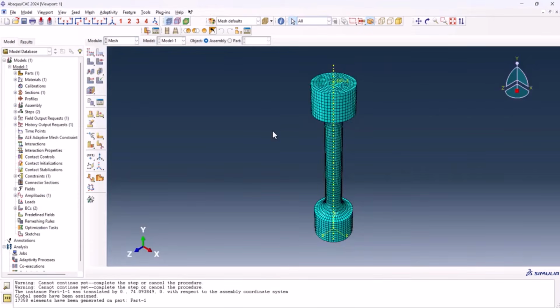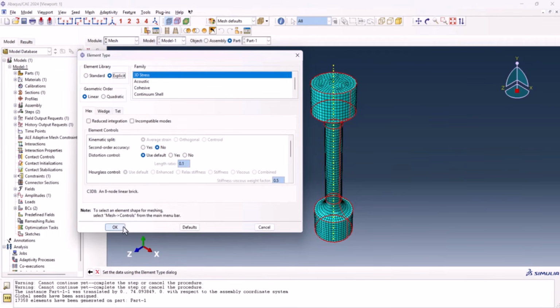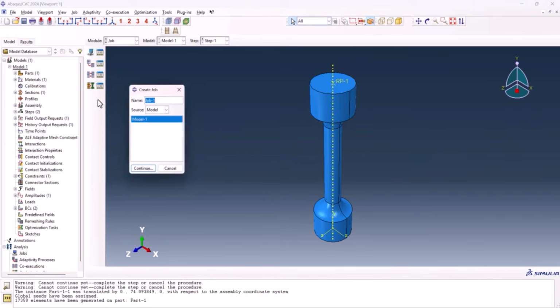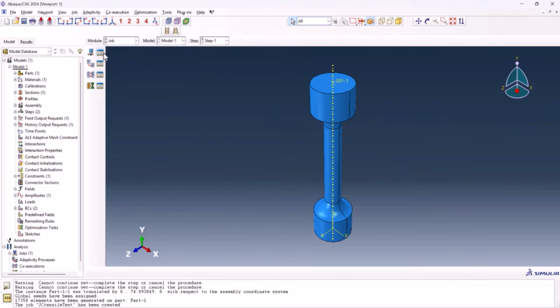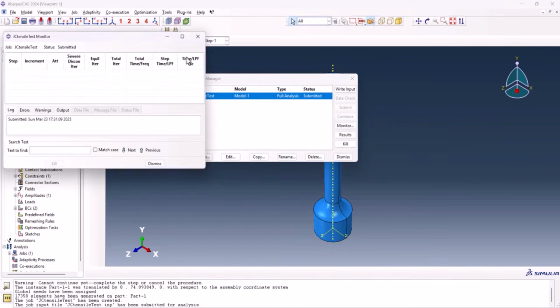We already had the mesh, but we need to go to the part, assign element type, select everything, done. Make sure to uncheck this one, as we are going to have a failure. We need an accurate simulation, so uncheck this one and put the values on dynamic explicit. And let's go to submit the job. So create job 1, JC Tensile test, continue. Okay, we can submit the job. Let's monitor it.